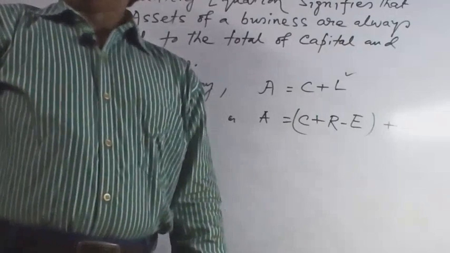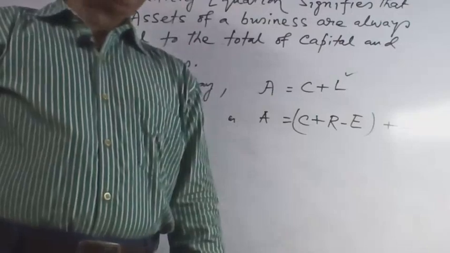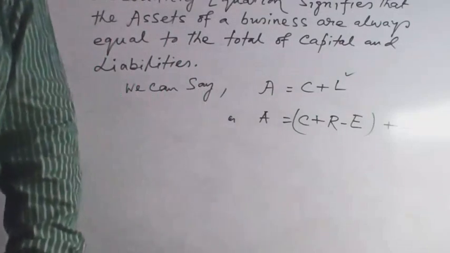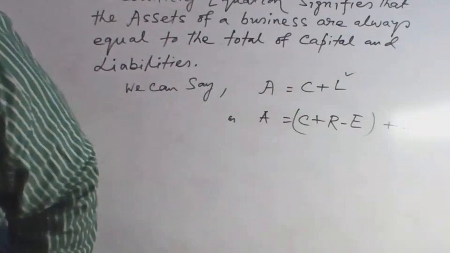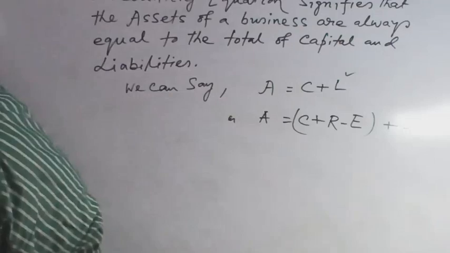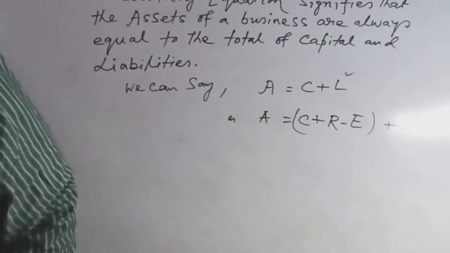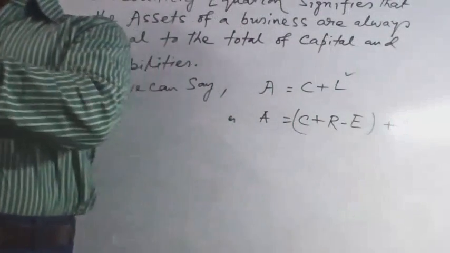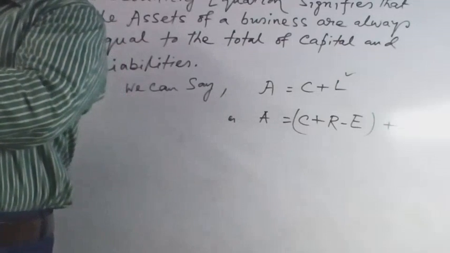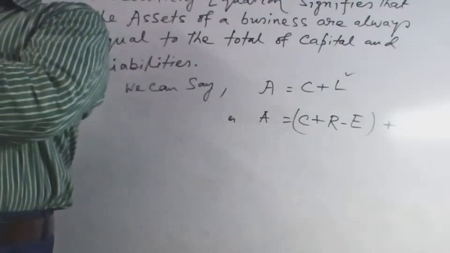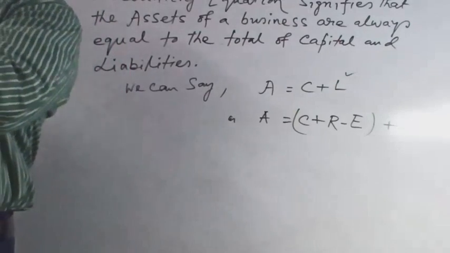These are the terms. Another term is debtors. What is the meaning of debtors? When goods are sold on credit, the firm has different types of debtors. The term debtors represents the persons or parties who have received goods on credit.